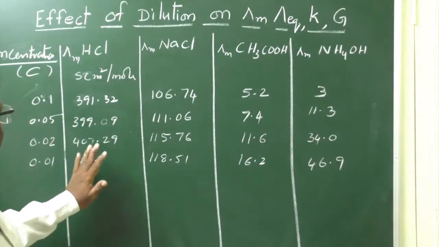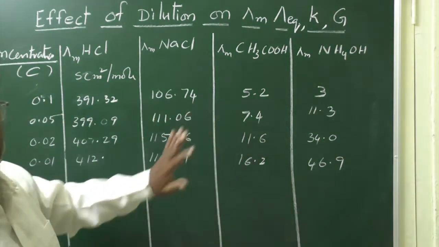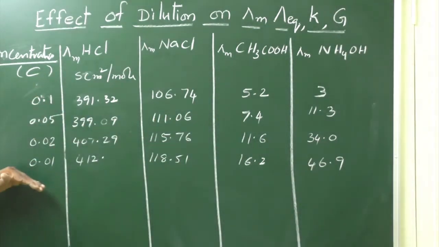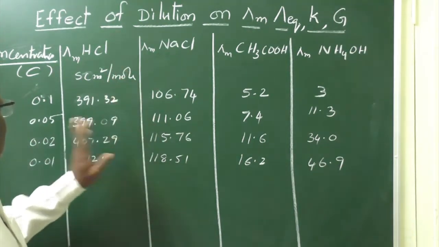If we take the molar conductivity of these electrolytes at different concentrations, this is at 0.1 mole concentration, on dilution its concentration was decreased to 0.05, again on further dilution it was further decreased to 0.02, and further dilution it decreases to 0.01.